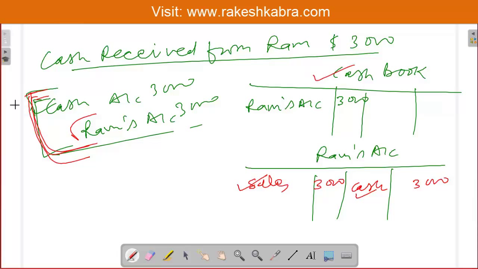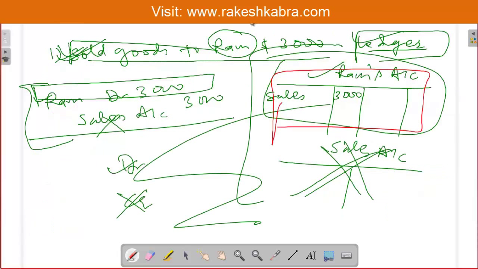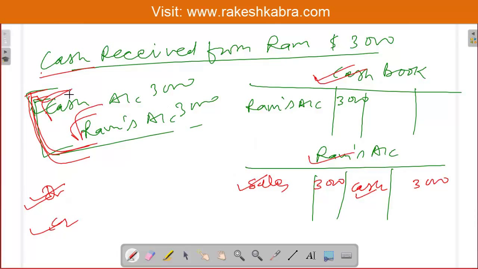Debit aspect is also there. See, cash is debited, so cash account is there, and Ram is credited, so Ram's account is also there. So this transaction is completely recorded, debit and credit. It means both the debit aspect and the credit aspect are recorded regarding this transaction. In the previous transaction, only the debit aspect was recorded, not the credit. But in this transaction, both aspects are recorded. You will find both things in the ledger. One transaction we recorded partly, and this transaction we recorded completely.